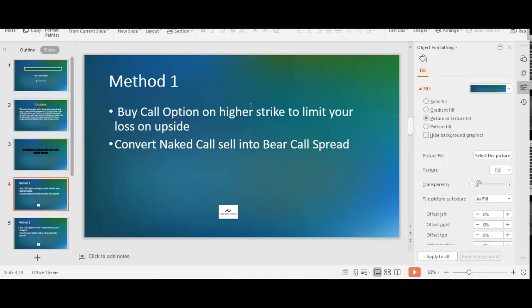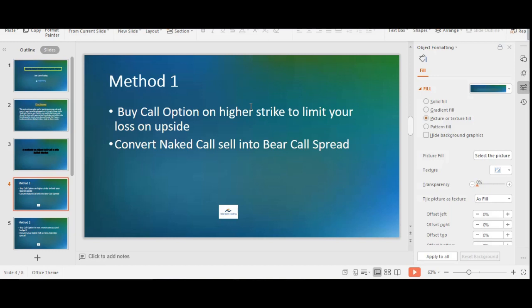Let's say for example for selling a naked call option, the capital required will be somewhere around 1.2 to 3 lakhs. If you do this bear call spread, then your margin requirement will come down to 25,000 to 35,000 maximum. So even if you are getting a limited minimum profit, the return on investment based on trading capital will be the same for a naked call option as well as for the bear call spread.